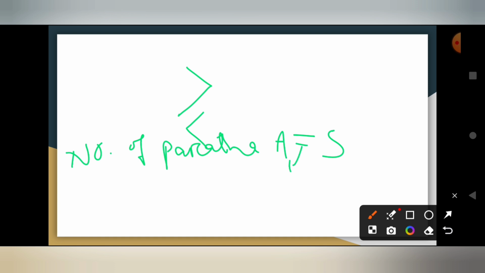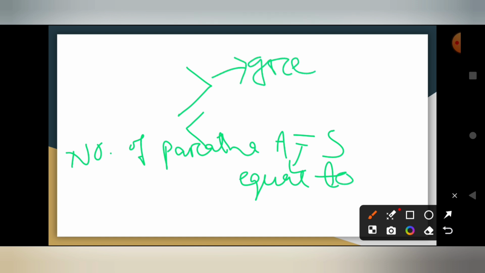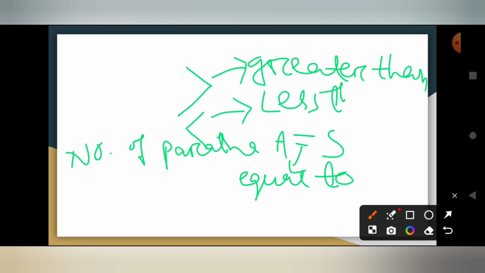So what will be the number of parathas of Anuj equal to the number of parathas of Sanjida. So this is our equal to sign. This is our greater than sign, and this is our less than sign. So you all know about this in your previous class also.